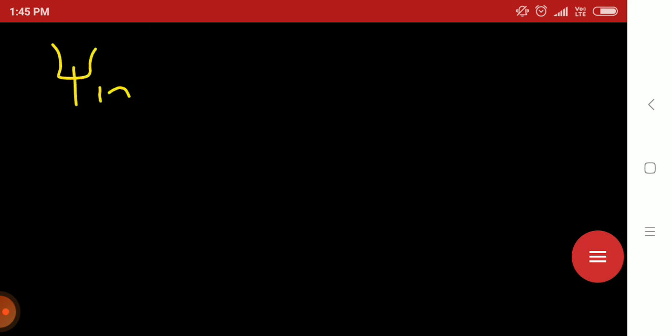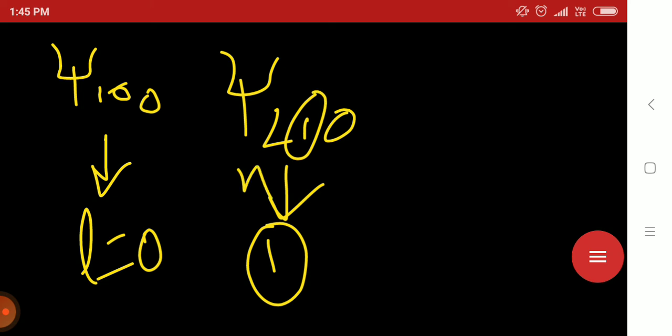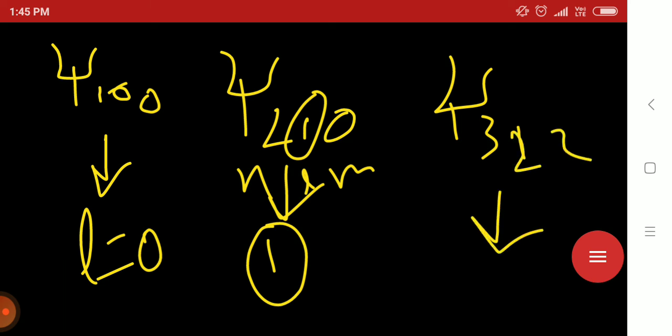Corresponding to psi 100, L value is 0. Corresponding to psi 210, L value is 1. Corresponding to psi 322, L value is 2, with n, l, m.